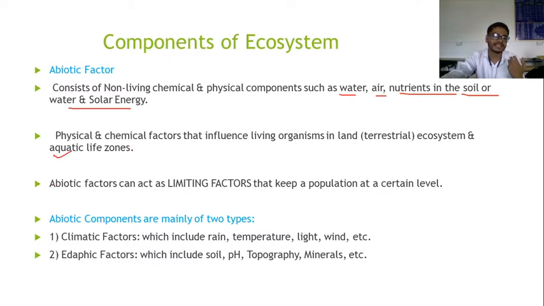The next point is that an abiotic factor can act as a limiting factor and keep the population at a certain level. This is a very important part. Then the next one is the abiotic component, mainly of two types.